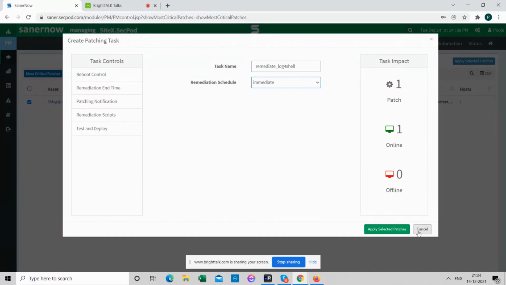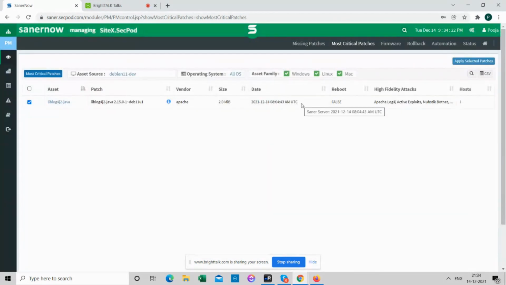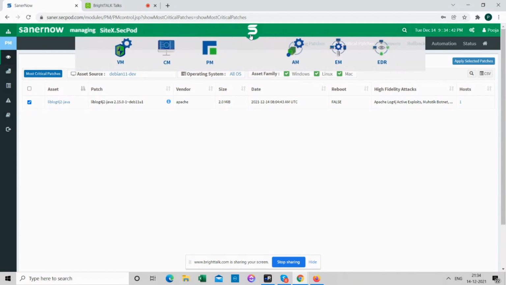But what in cases where there is no binary available and the vulnerability exists? And since it is such a critical issue, we do not want to wait for the patch to be released. We want to take action. So there are workarounds which Apache has released, and we have created our scripts internally to handle this vulnerability, to ensure that the class is not loaded, so that it cannot be exploited, and there is no lookup activity happening. So that script is already available in our blog, and how we can deploy it using Sena